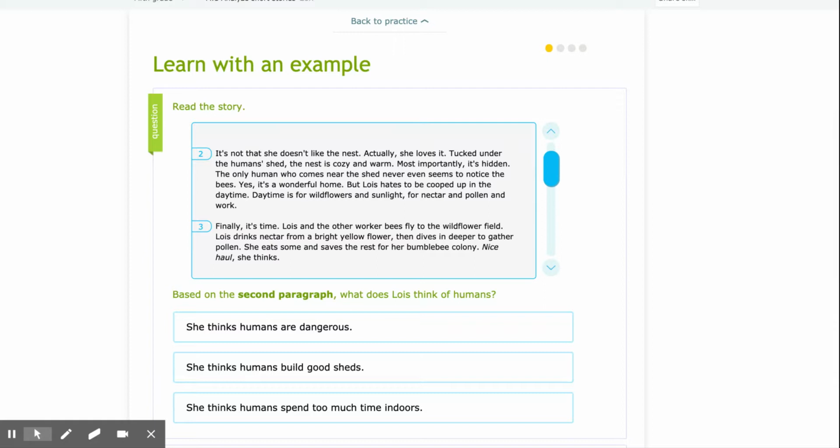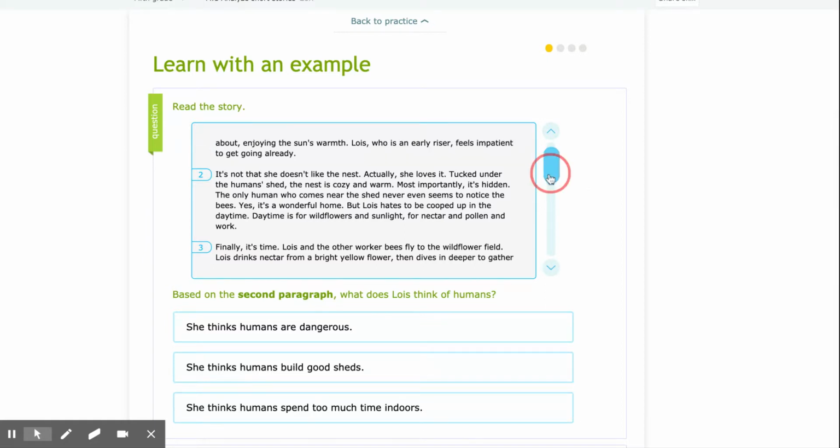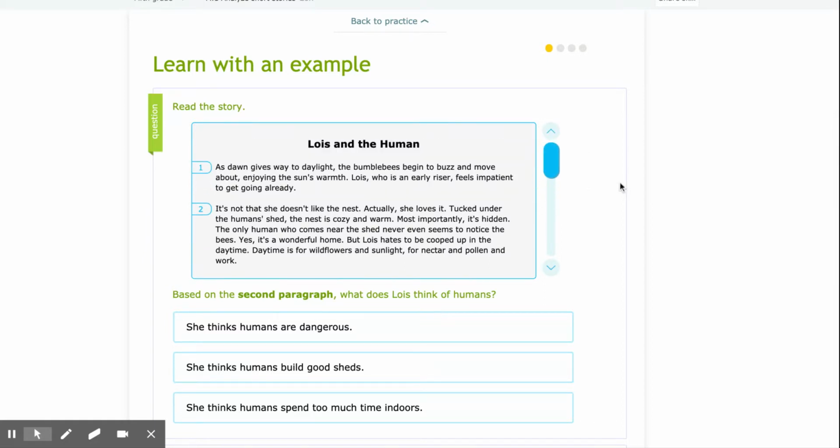Let's read our example. It's titled Lois and the Human. As dawn gives way to daylight, the bumblebees begin to buzz and move about, enjoying the sun's warmth. Lois, who is an early riser, feels impatient to get going already.